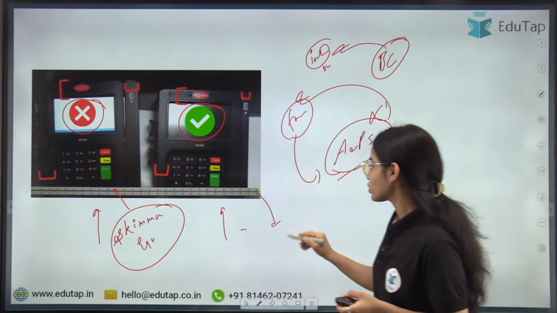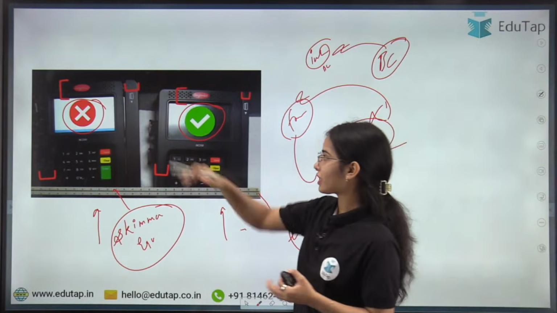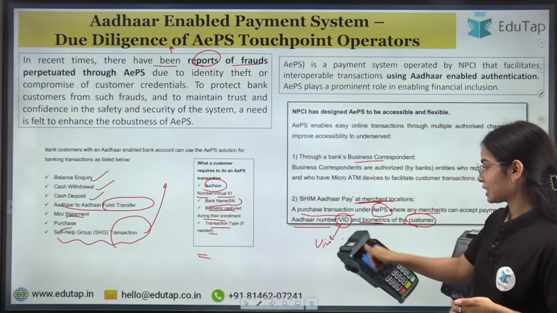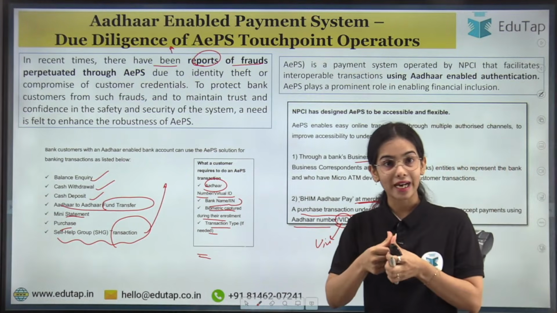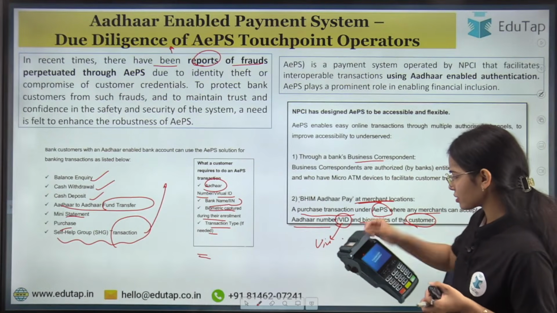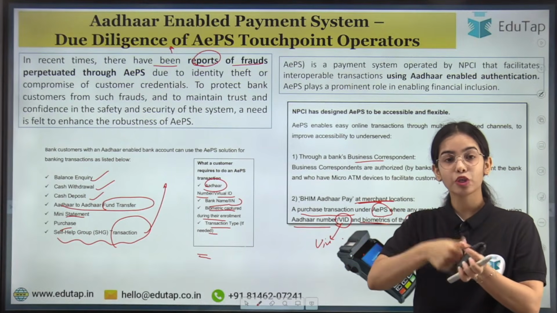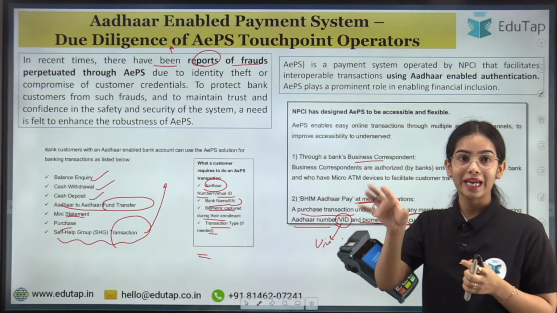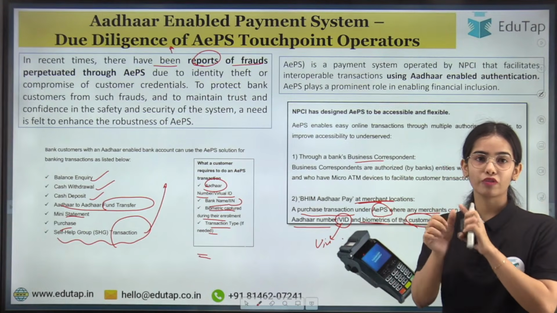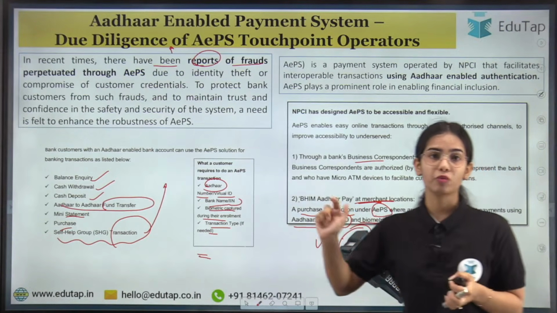Okay, as well as there was also cloning of the biometrics happening. Let's say you have to give a thumbprint on this device. Now your thumb is getting scanned, and let's say a very thin film has been placed in the device. Your thumbprint is also going onto that film, and that film is made into a clone of your thumbprint. So the cloning of the biometric was also happening.